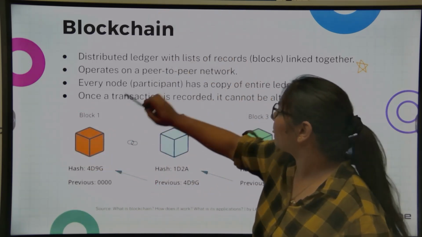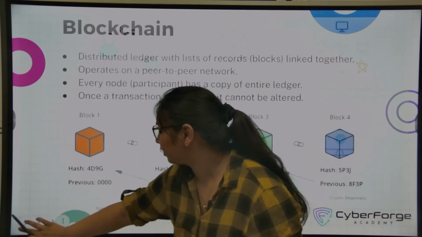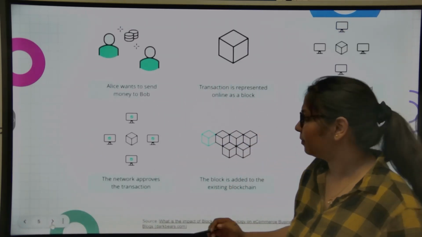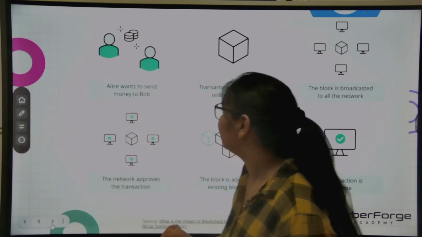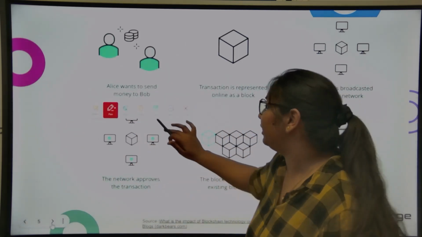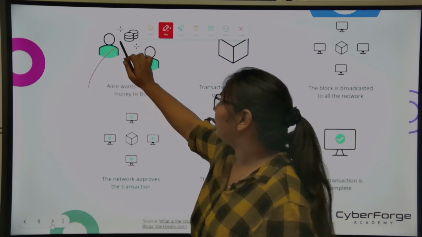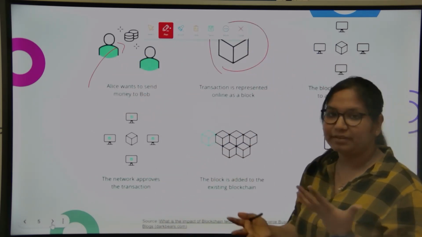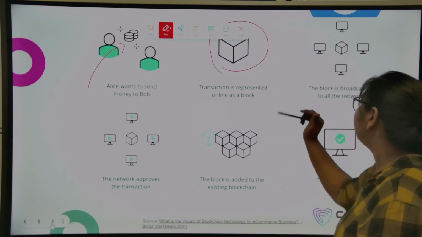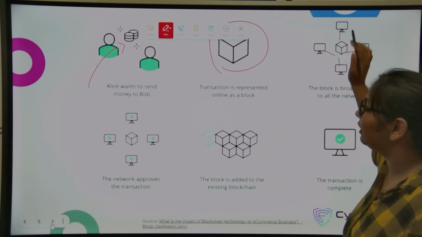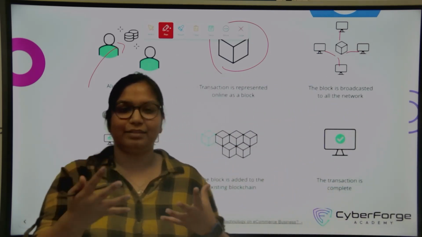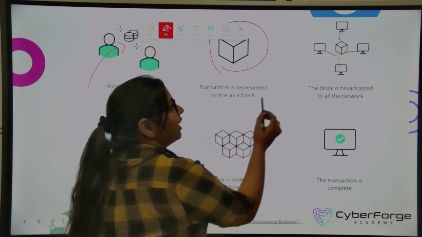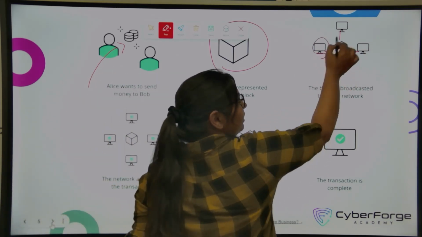Now let's understand this better with an example. Suppose Ellen wants to send some money to Bob. He sent some money to Bob. The transaction happened. Now this transaction is represented online as a block. Now this block is broadcasted to the whole network. Network means all the participants in the blockchain that are there. This block has been broadcasted to them.